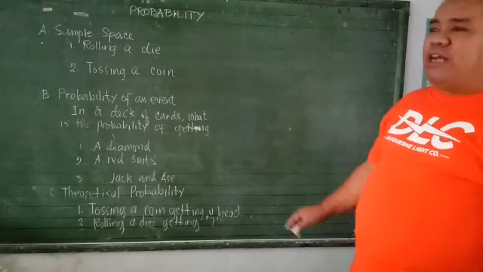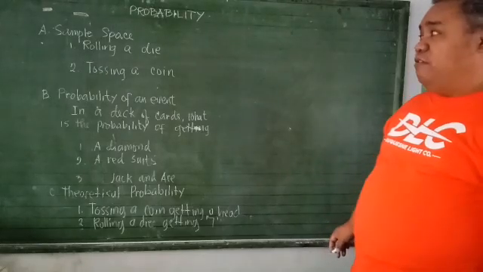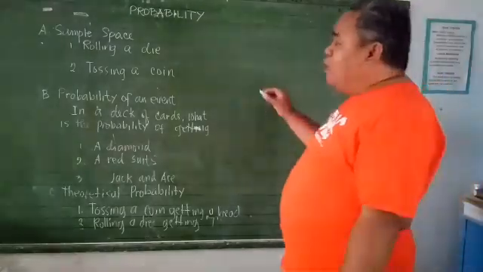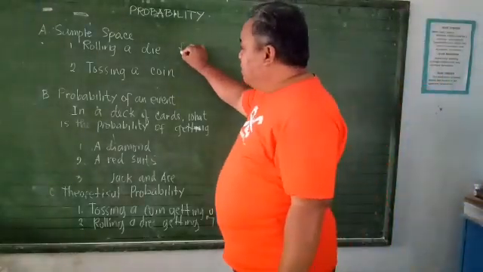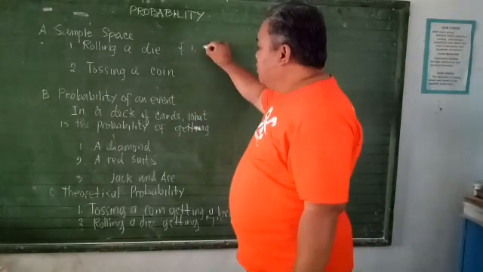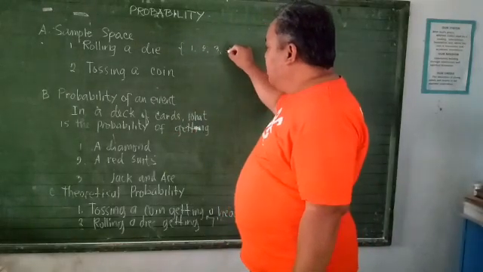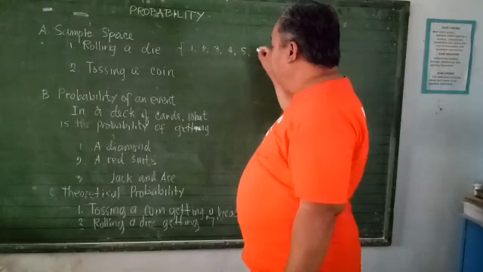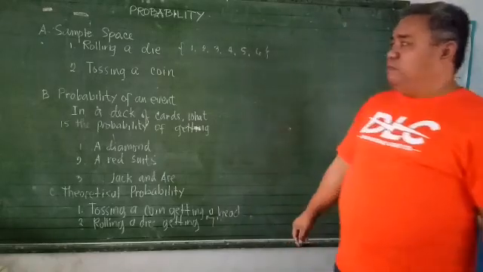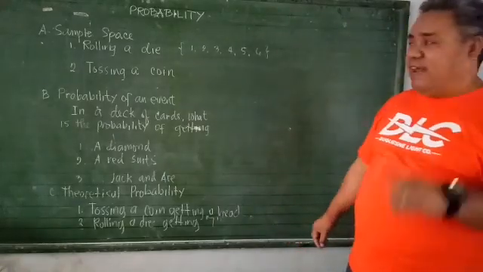When you roll a die, what is the sample space for this? We know that the die has 6 faces, di ba? So if you're going to enumerate the sample space for a die, it is composed of only 6: 1, 2, 3, 4, 5, and 6. So that will be the sample space for a particular die if you're going to roll a die.